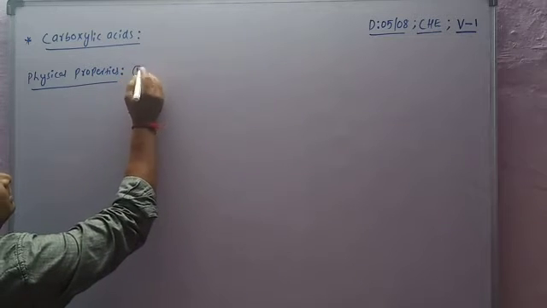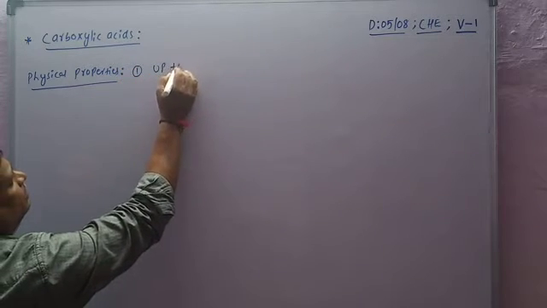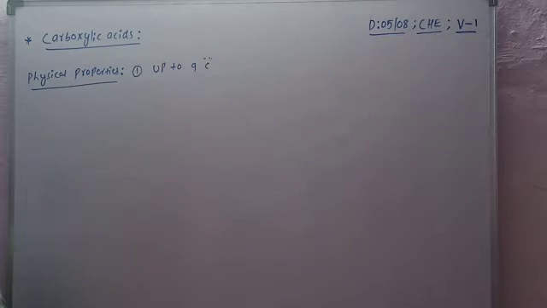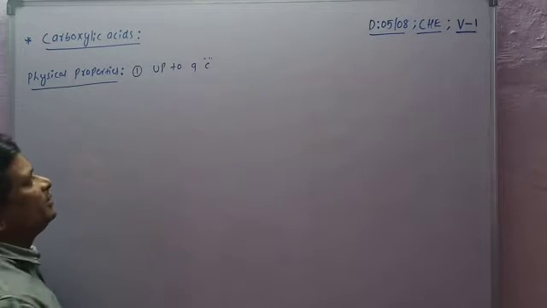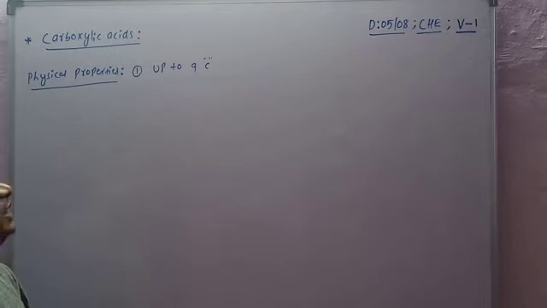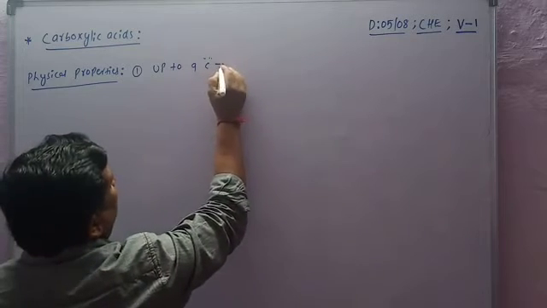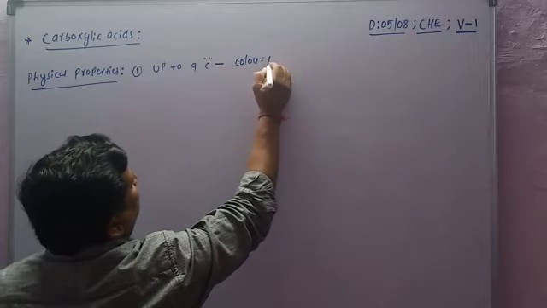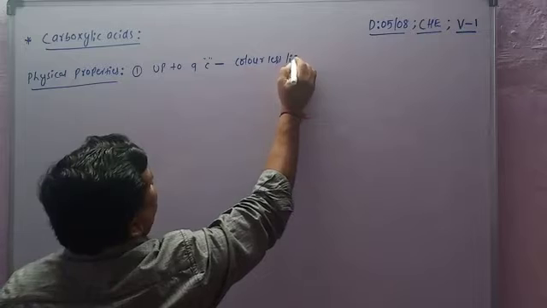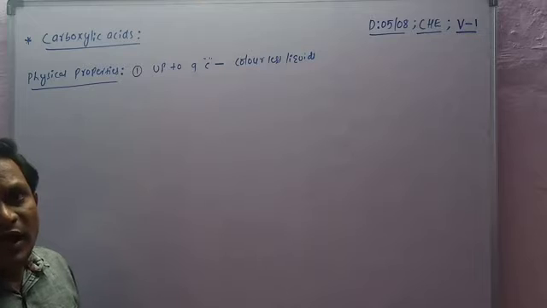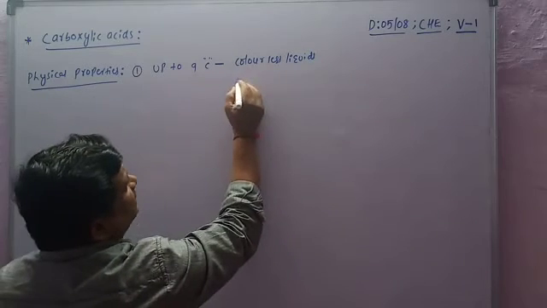First, carboxylic acids with up to 9 carbons, 1, 2, 3, 4, like that. Carboxylic acids with up to 9 carbons are colorless liquids with an unpleasant odor.